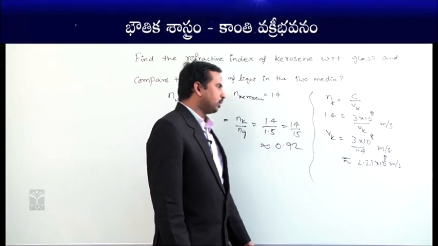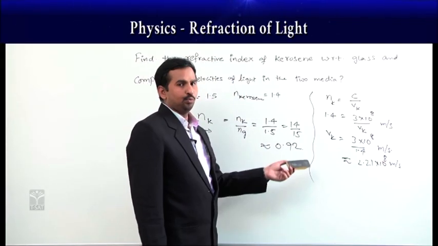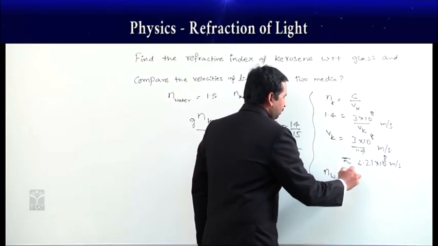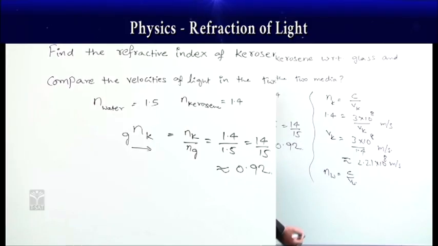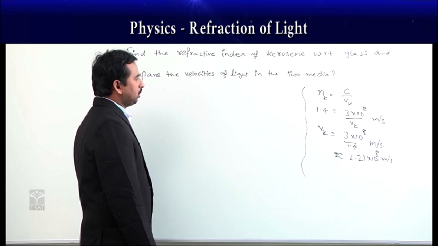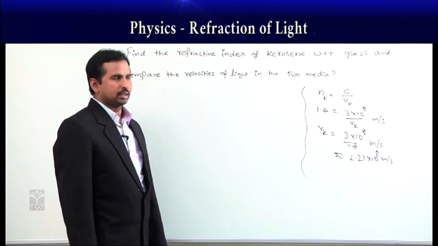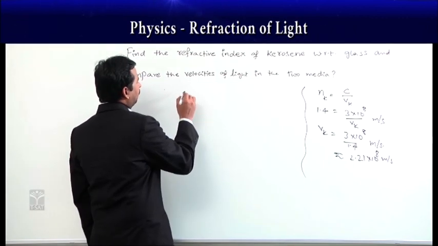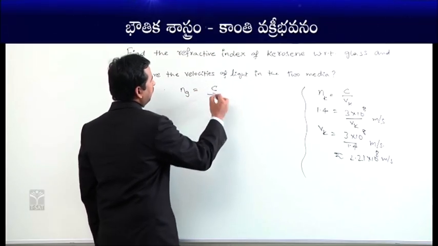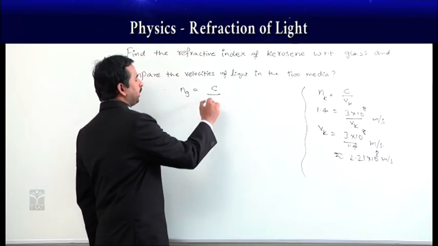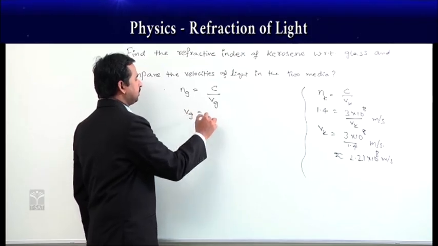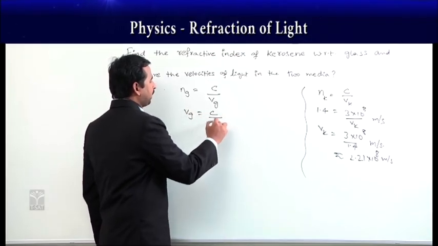But if you are taking the velocity of light in water, then again n is equal to c/v. Now we will see the velocity of light in glass. If you take the refractive index of the glass, which is equal to the speed of light in the vacuum to the speed of light in our given medium, which is the glass, then the velocity of light in that glass is equal to c by the refractive index of the glass.